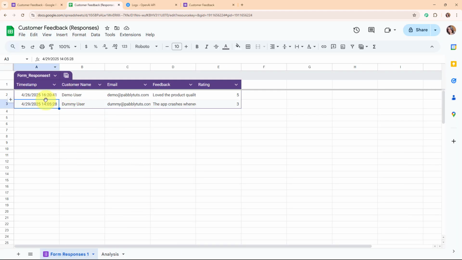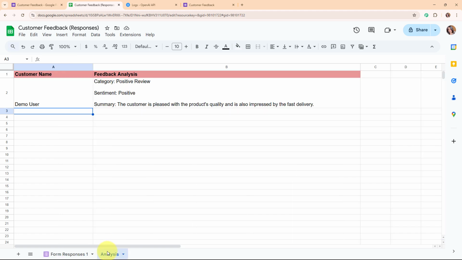Alright, so now let's go and check our Google Sheets. And here you can see firstly we have received the response in this Google Sheet, and now we are going to wait for some seconds, and then we are going to check our other Google Sheet. And here we are going to refresh it.